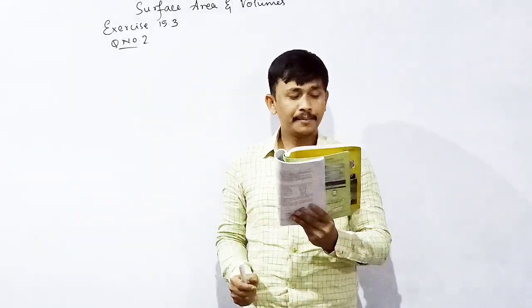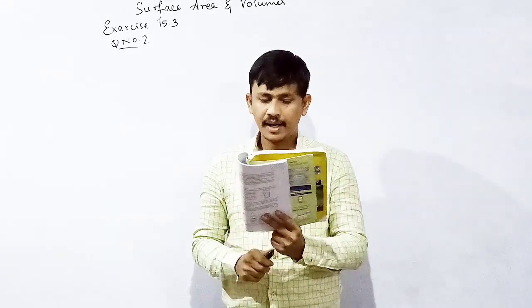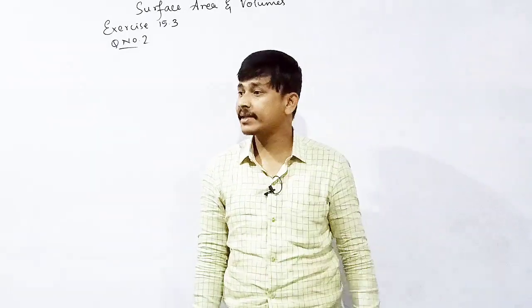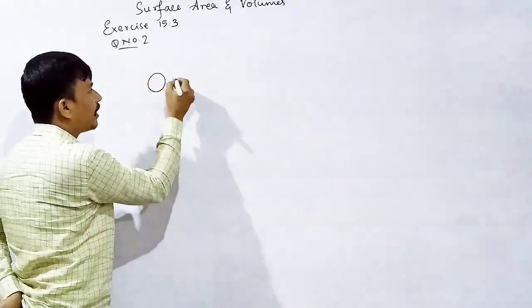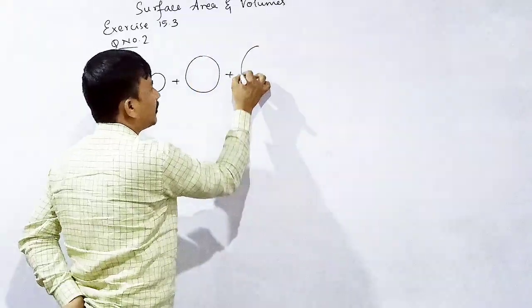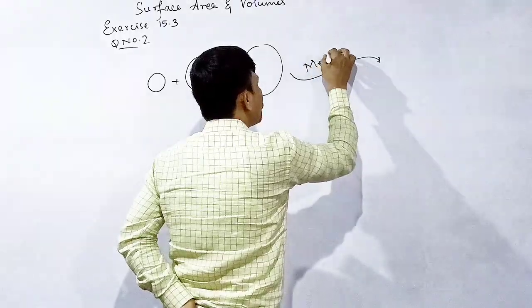Second question. Metallic spheres of radii 6 centimeter, 8 centimeter and 10 centimeter respectively are melted to form a single solid sphere. Find the radius of the resulting sphere. There are how many spheres? 3. Number 1, number 2, number 3. 3 are melted. Yes or no?